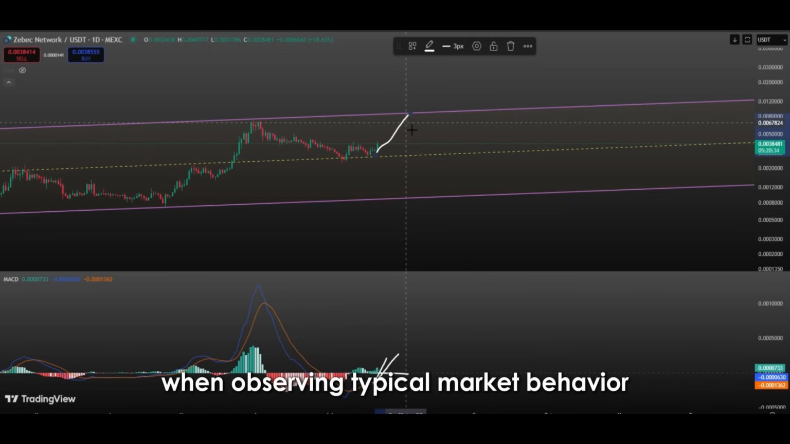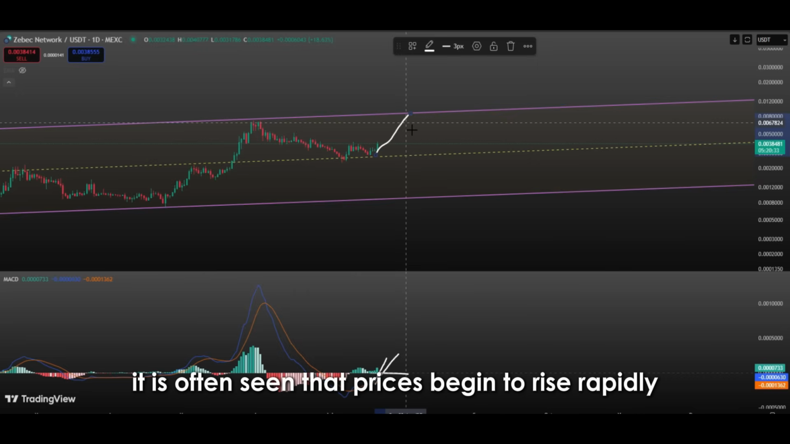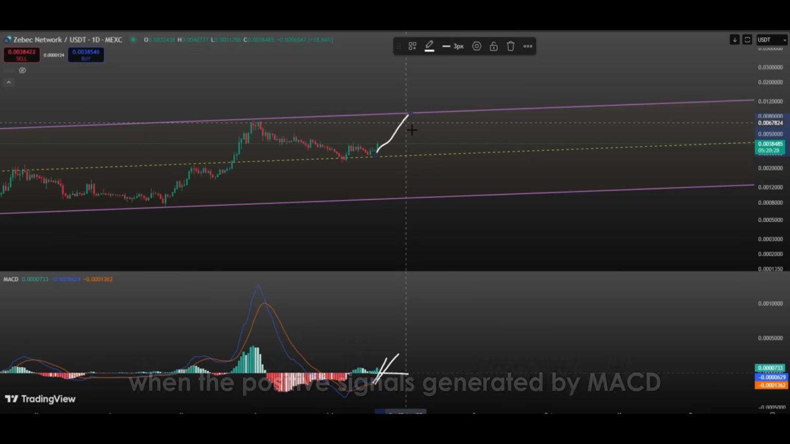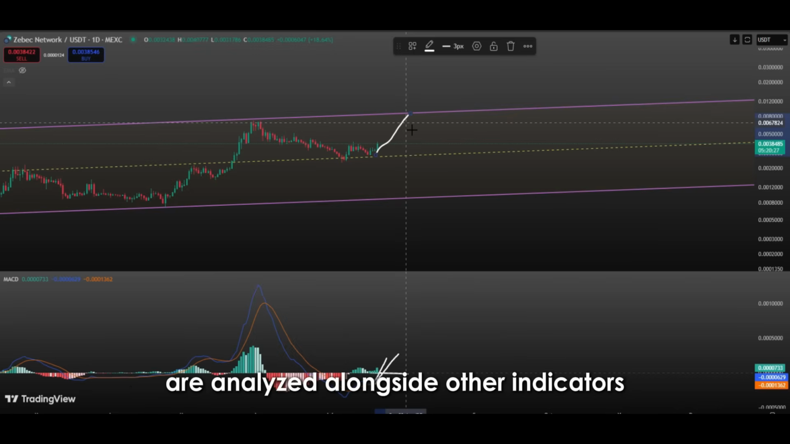When observing typical market behavior following such crossovers, it is often seen that prices begin to rise rapidly and suddenly. In particular, crossovers that occur when the MACD lines are below the zero line can lead to prices testing and even surpassing previously established resistance levels. However, it is important that such technical indicators are not evaluated in isolation. When the positive signals generated by MACD are analyzed alongside other indicators, they can provide investors with a significant advantage